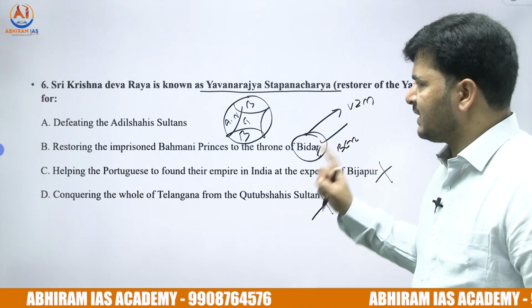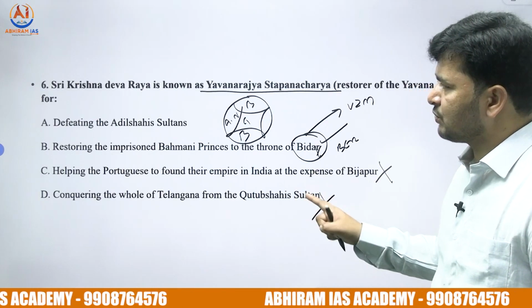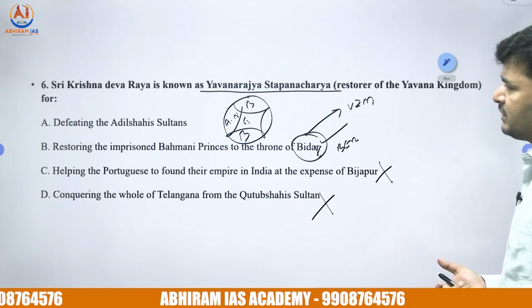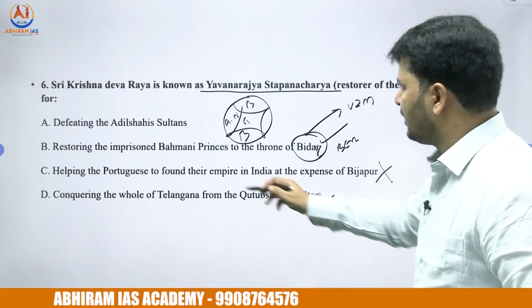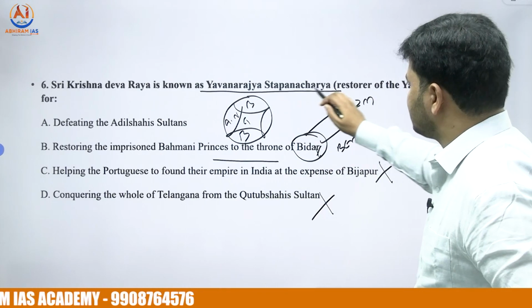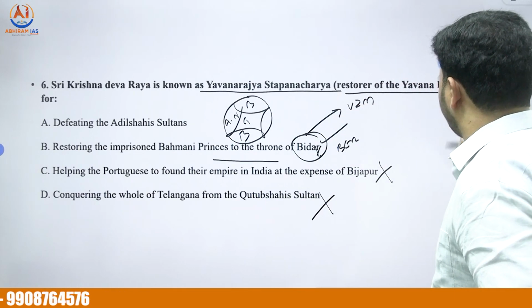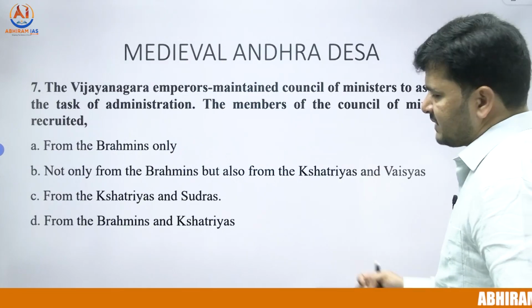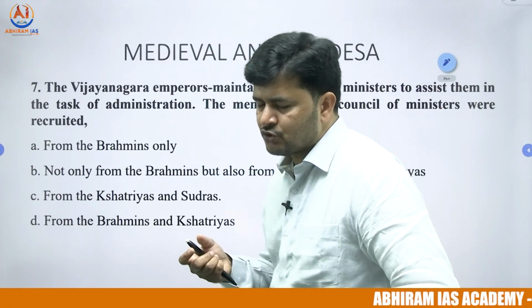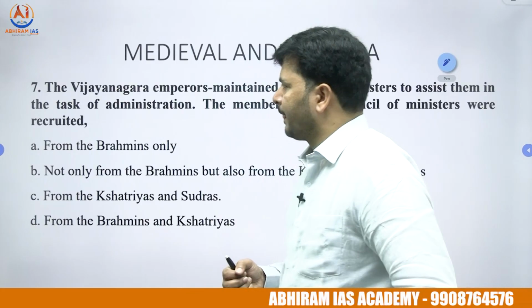So the right answer for sixth question, option B, restoring the imprisoned Bahmani princess to the throne of Bidar. So Yavana Rajya Sthapanacharya, restorer of Yavana kingdom. Yavana is a Sanskrit term, the English version, foreigners.